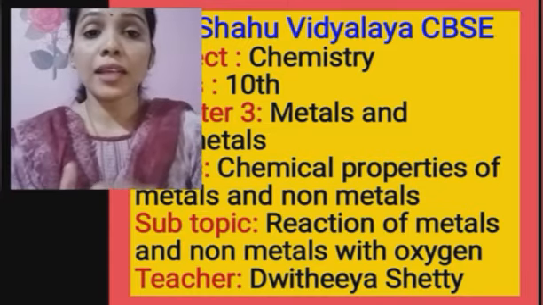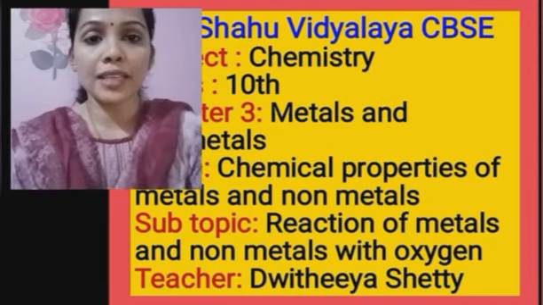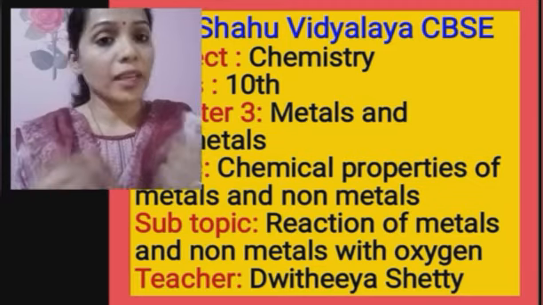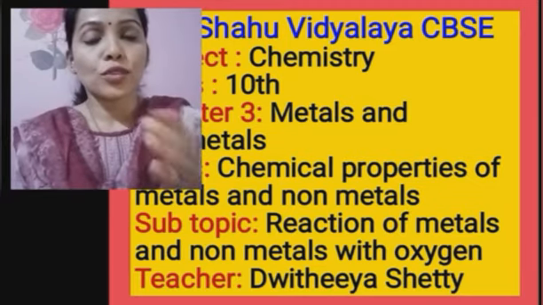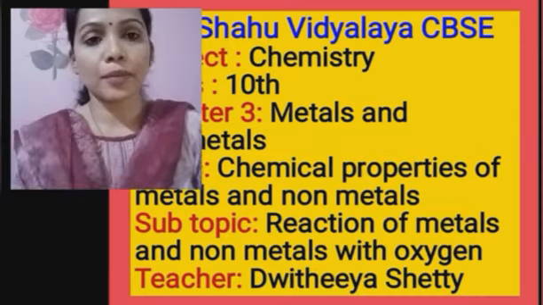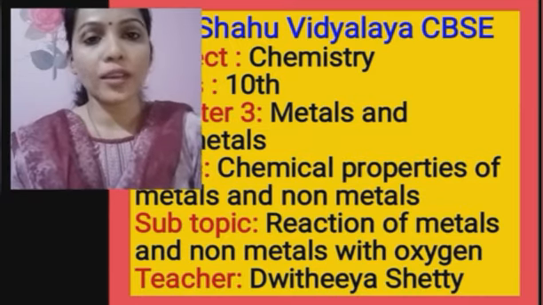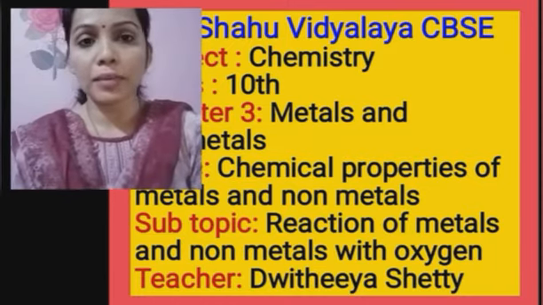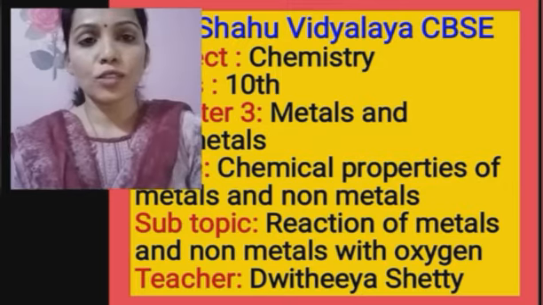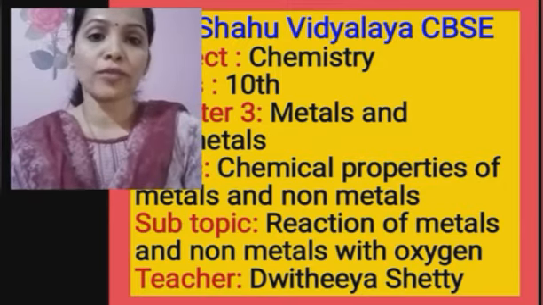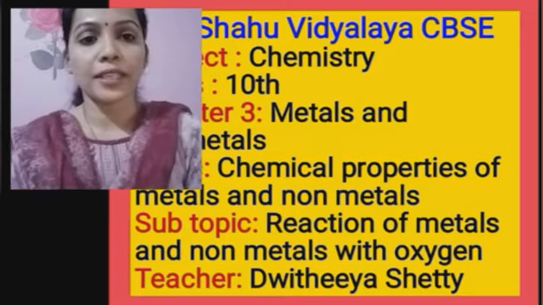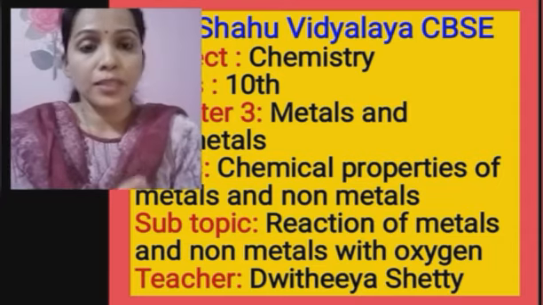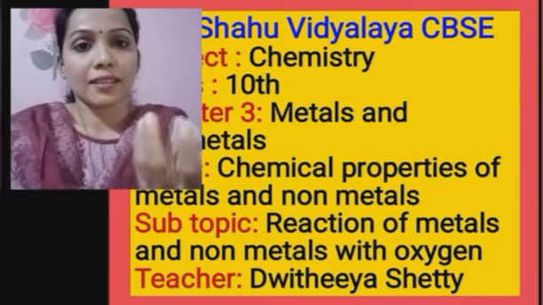So now what do we mean by chemical properties? Chemical properties are nothing but the observations during a chemical change or a chemical reaction. So for today we learn one chemical property of metal in comparison with that of a non-metal. That is, reaction of metals and non-metals with oxygen is the subtopic for today under chemical properties. So usually you have seen or we have performed some of the practicals regarding the same.